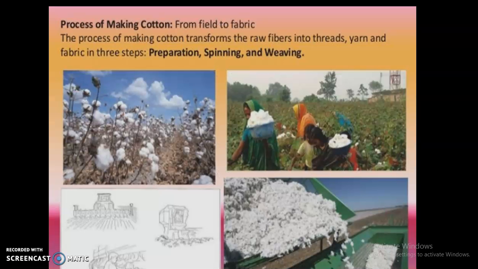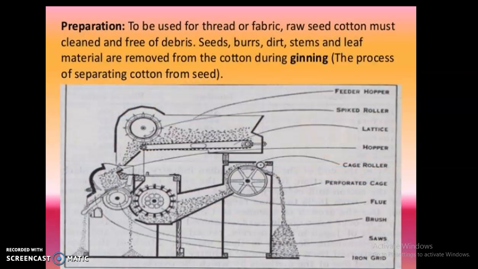So the process of cotton making, from field to fabric: the process transforms the raw fibers into thread, yarn and fabric in 3 steps, that is preparation, then spinning, and then weaving as well as knitting. How preparation is done, you can see here in the picture. I am just showing you the picture, students. There is nothing in your book, this picture has been taken just for the knowledge.